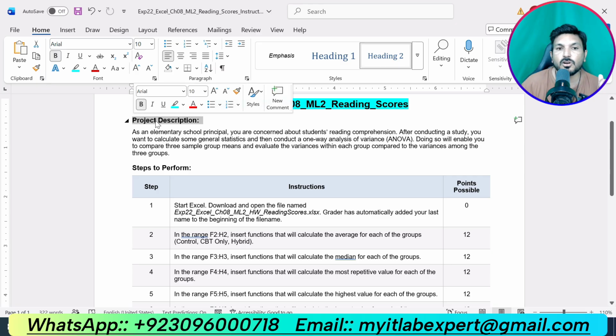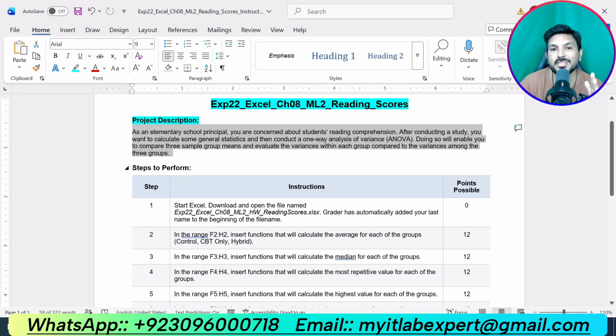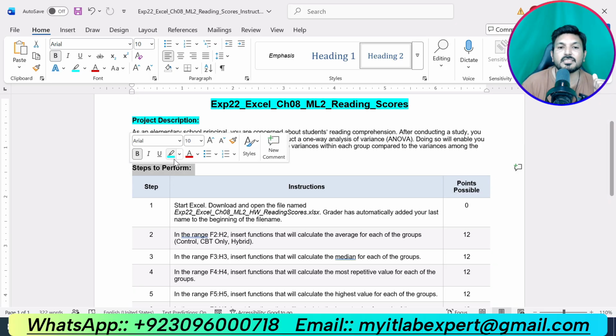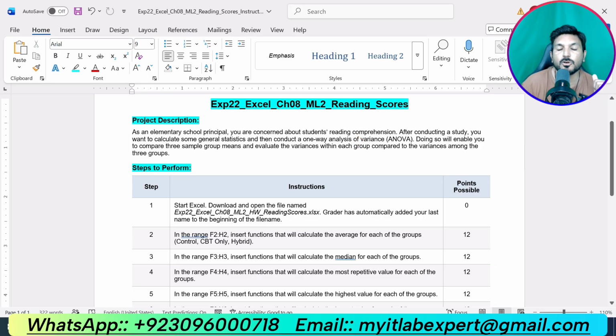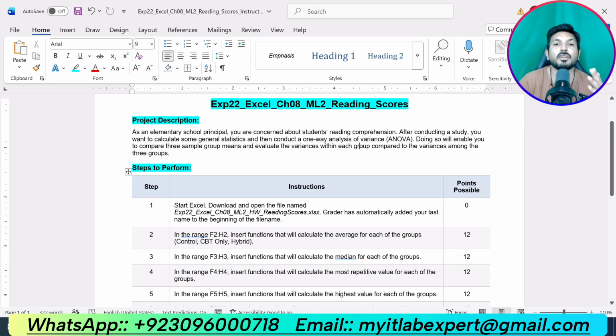So now at start of the instruction you can see project description. There is nothing to solve in this project description, but I suggest you to read this project description well, understand the assignment and get an idea about the assignment. Then this will be easy for you to solve this assignment on your own. Then we have main part of the assignment, that is steps to perform to complete this project, and we have a total of 12 steps or 12 questions to get this project done.